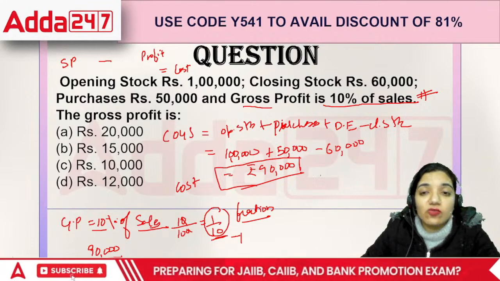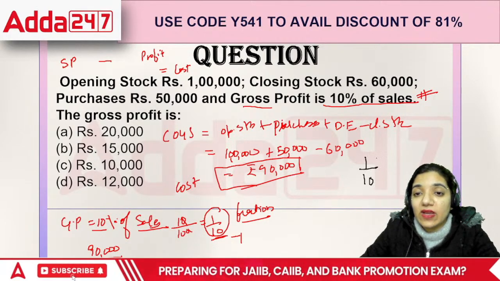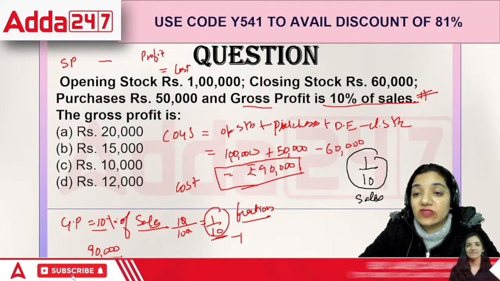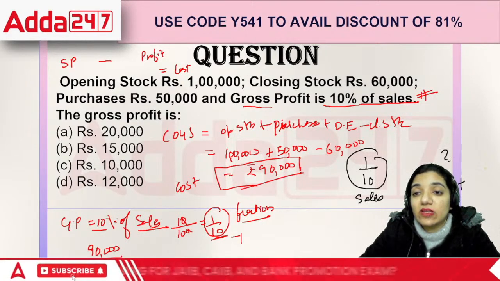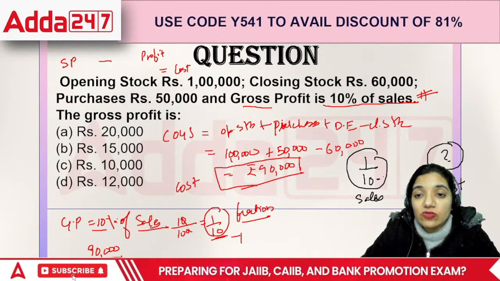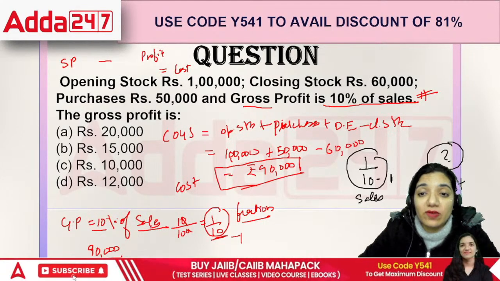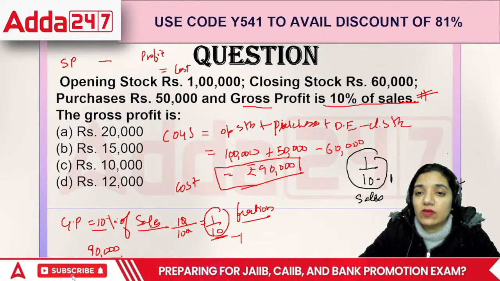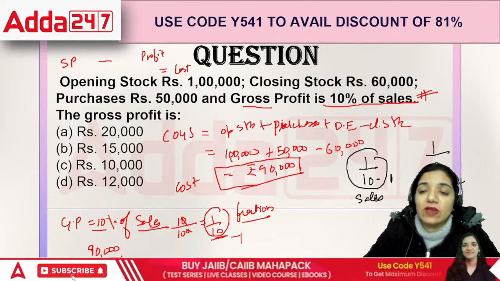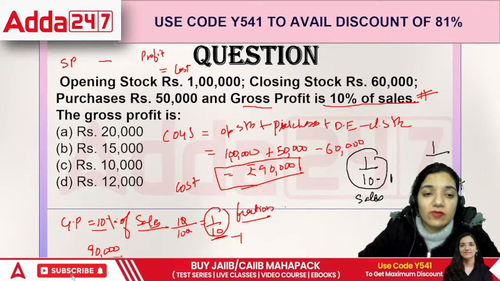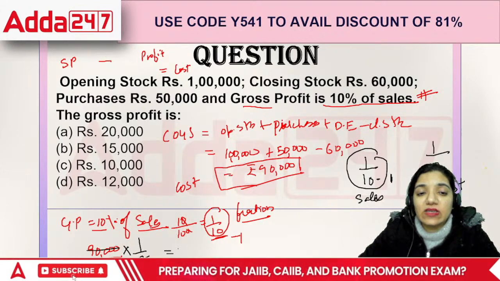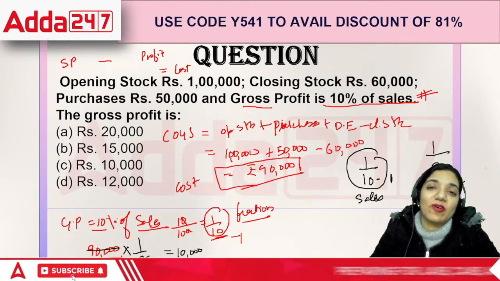The shortcut is, whenever 1 by 10 is your sales, and you want to know the percentage on cost, how do we reach there? The best way is you reduce 1 from the denominator. It's going to be 1 divided by 9. So that's how we find it out. 90,000 into 1 divided by 9. That is 10,000, your profit.